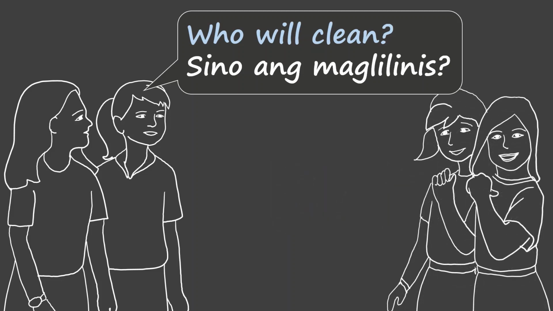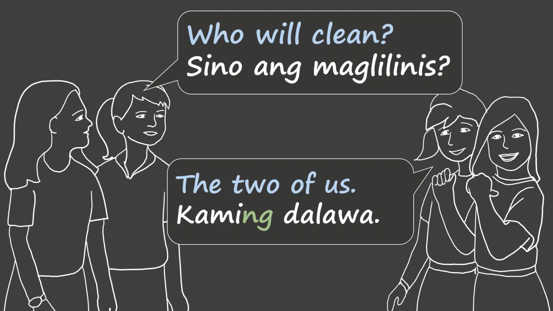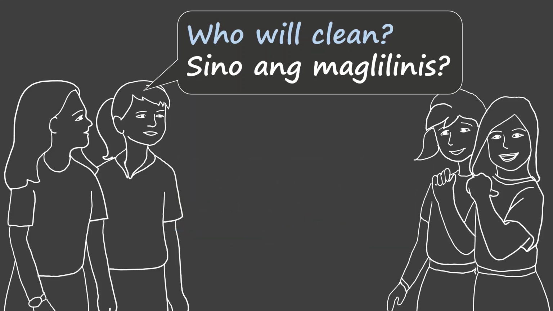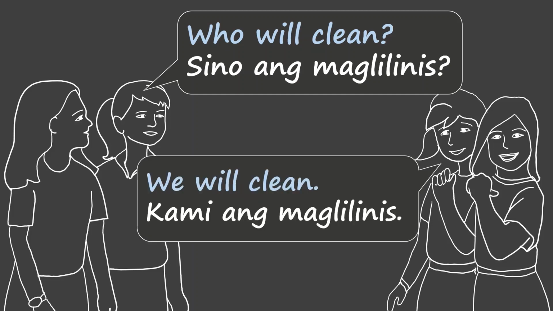Let us look at another version. Who will clean? Sino ang maglilinis? The answer? The two of us. Kaming dalawa. So, two, dalawa, us is kami. And there is a nang after kami to say kaming dalawa. Here is another version. Who will clean? Sino ang maglilinis? Answer, we will clean. Kami ang maglilinis. We is kami.